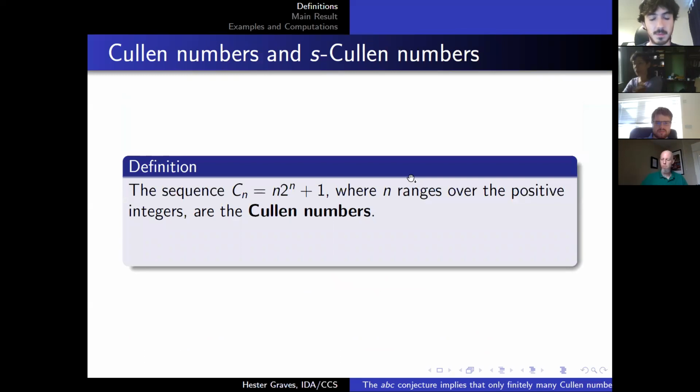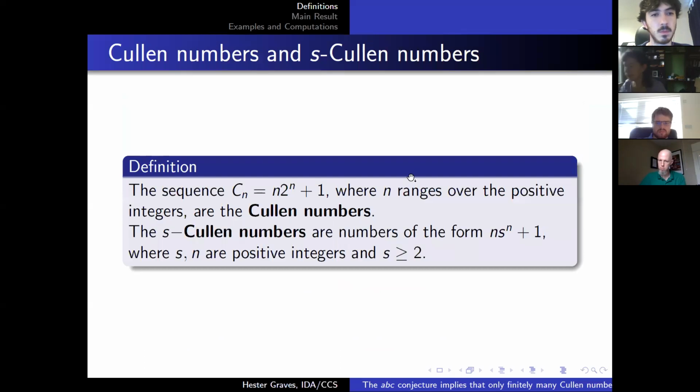So the sequence C sub n equal to n times 2 to the n plus 1, where n ranges over the positive integers, are the Cullen numbers. And the s-Cullen numbers are numbers of the form n times s to the n plus 1, where s and n are positive integers and s is greater than or equal to 2, because having s equal to 1 would be silly.